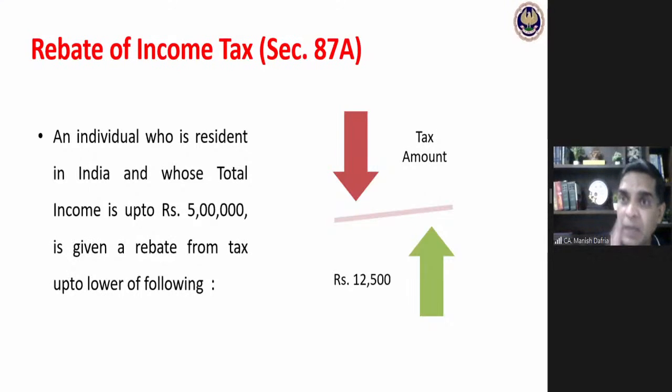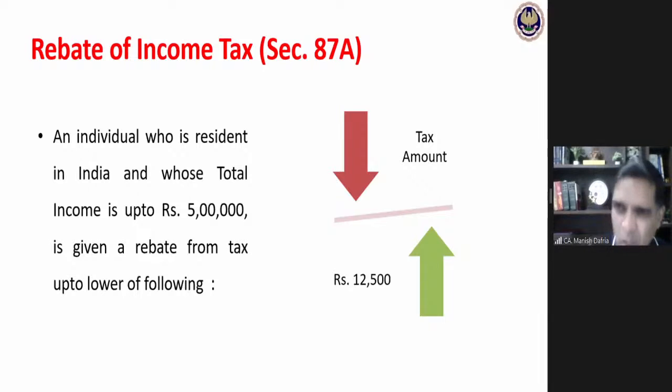But then there may be a situation, say for example, where my income is 5 lakhs, but this 5 lakhs includes 1 lakh of long-term capital gain taxable at the rate of 20%. So if I'm having 1 lakh long-term capital gain taxable at the rate of 20%, then at 5 lakhs, my tax liability would be more than 12,500. Rebate still would be 12,500. In that case, the balance amount of tax would be payable by me.